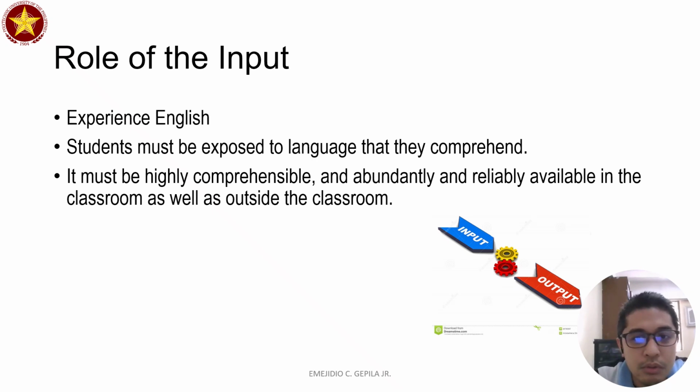Are you exposed in a language that is abundant and reliable? And definitely this language must be pitched at the right level, and that is rich enough to expose you or the students in its full range of features. These are the things that we have to always remember.